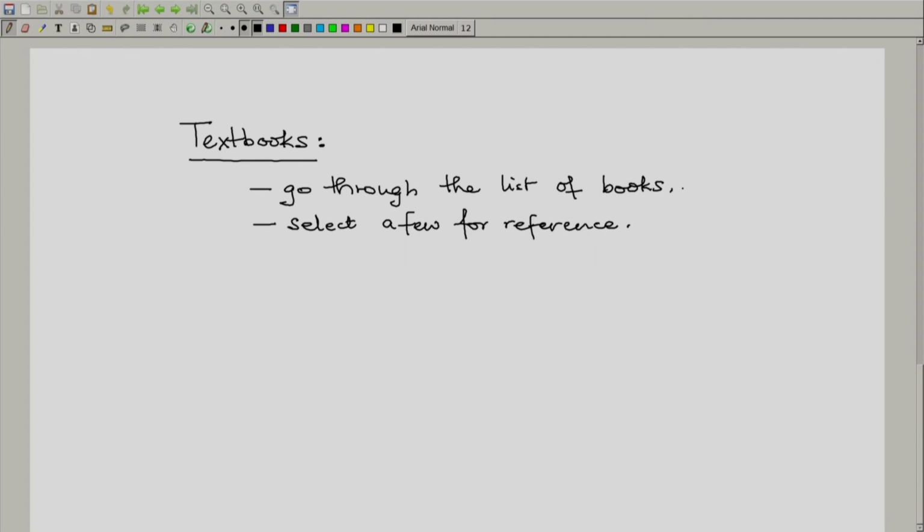The books listed include engineering oriented books, the books listed include some classical physics books, so the choice is yours. I recommend that you browse through these books whenever time permits and then decide which one or which ones you will follow.